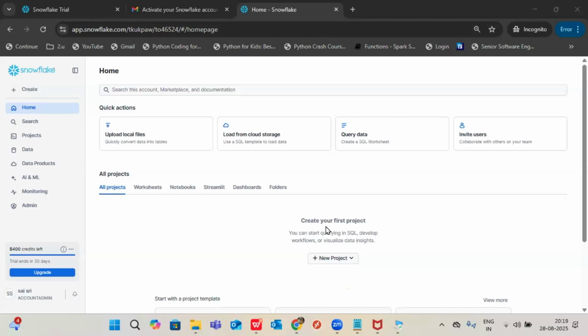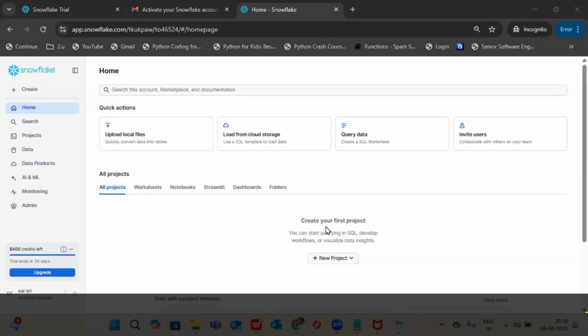ADF will be more powerful for the copy activity purpose only. Right now, ADF is included in pipelines for Snowflake-related projects. That's it. No transformation. If I do transformation there, then there is no use of Snowflake again. If you go with the deployments, I worked with ADF completely, ADF-related Snowflake and ADF projects.